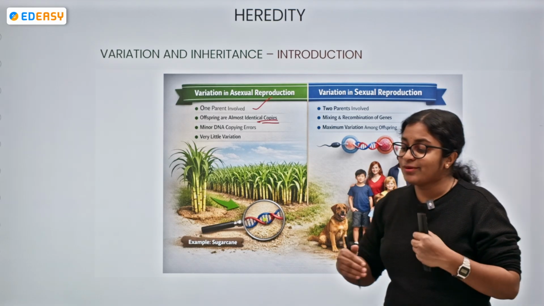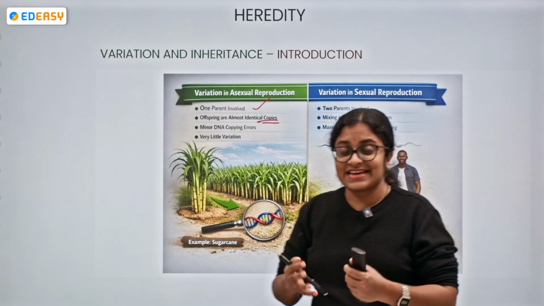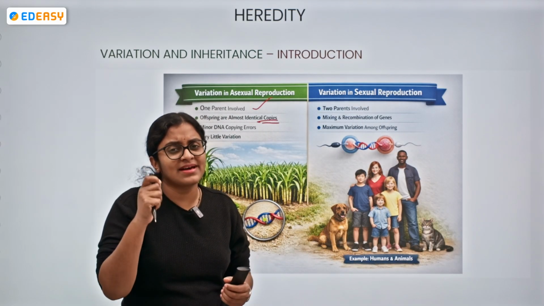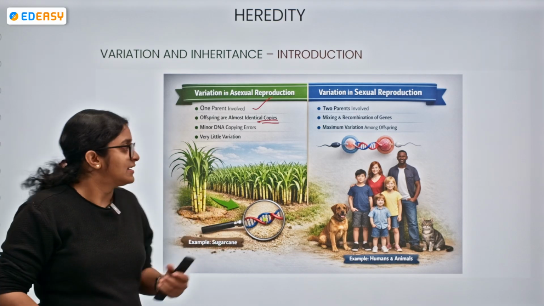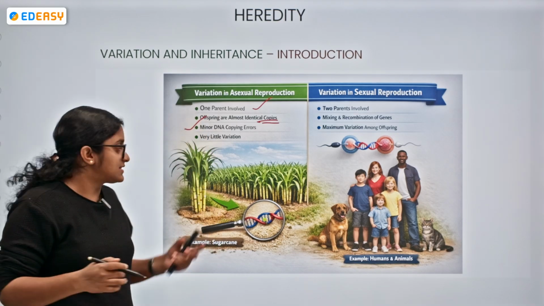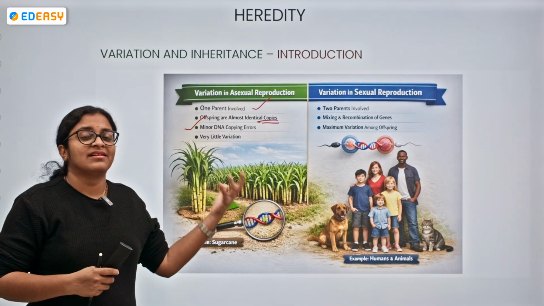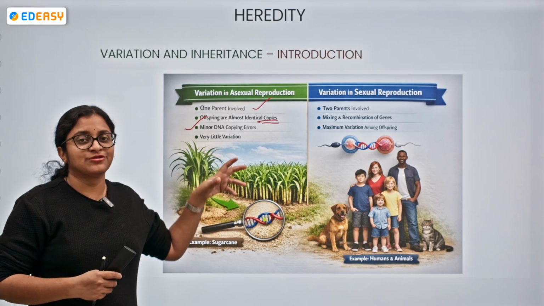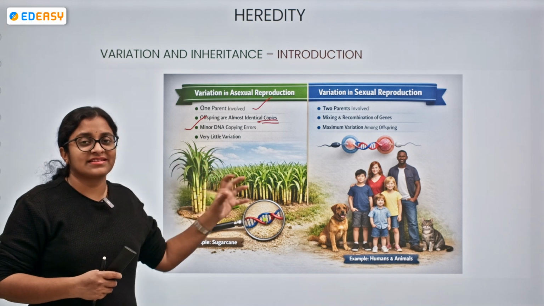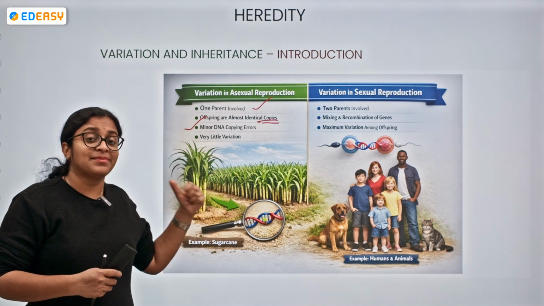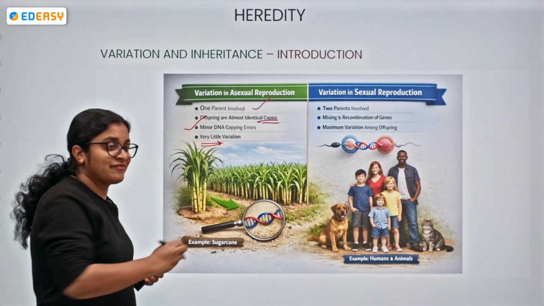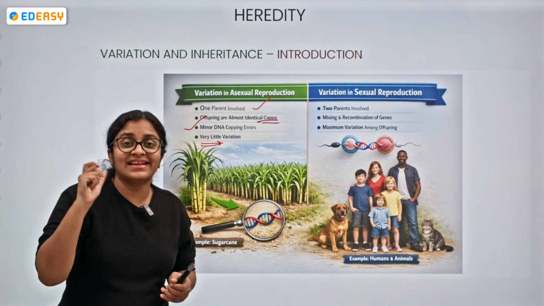Even though identical copying is done, there are sometimes chances for minor DNA copying errors. For example, in a sugarcane field, a sugarcane might have a minor DNA error during reproduction. That minor DNA error might lead to little variation. Variation will be there, but little variation.